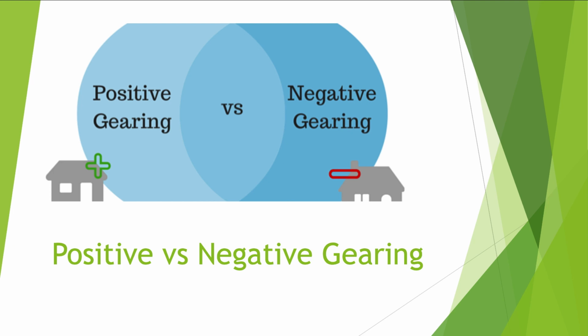Friends, I had already mentioned in a couple of my other videos that wealth is something that you need to generate, and that will secure your retirement in the future. We should be able to cope with the short term pains in order to get the long term gains. So let's understand properly what positive and negative gearing properties are and how they can help you secure your retirement and build your wealth as you go.